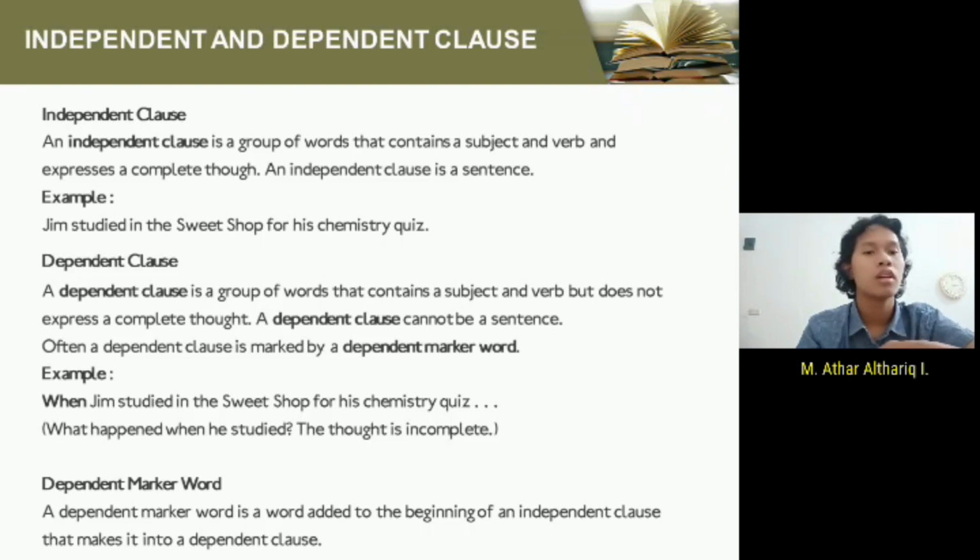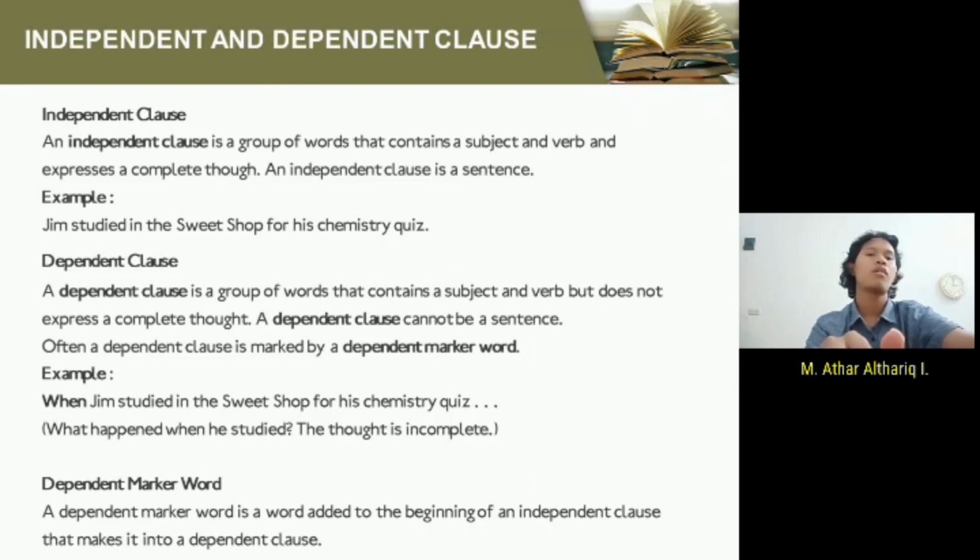Often a dependent clause is marked by dependent marker words. Example is, when Jim studied in the sweet shop for his chemistry quiz, blank. What happened when he studied? The thought is incomplete. Dependent marker word. A dependent marker word is a word that can be added to the beginning of an independent clause that makes it into a dependent clause. If, when, while, after, although are some of the examples.